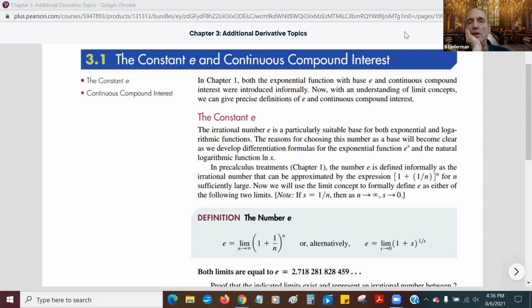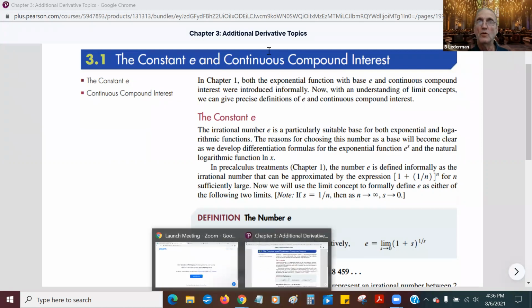First of all, the number E is a number. It's approximately 2.718. And E stands for Euler. Euler was one of the first people to really develop and use this number and all kinds of cool things. So it's named E in his honor. Who is Euler, you ask? Funny you should ask. I'm going to show you.